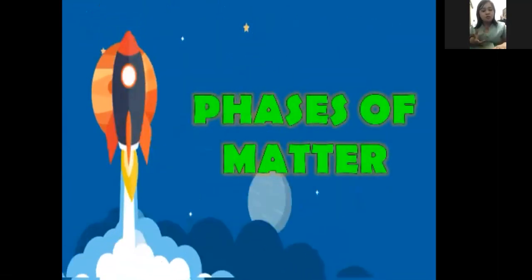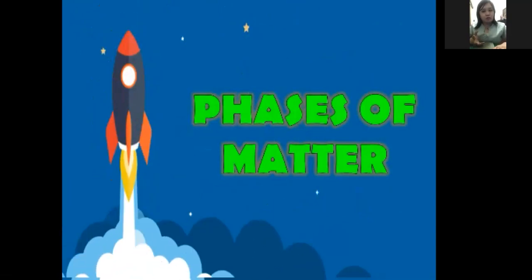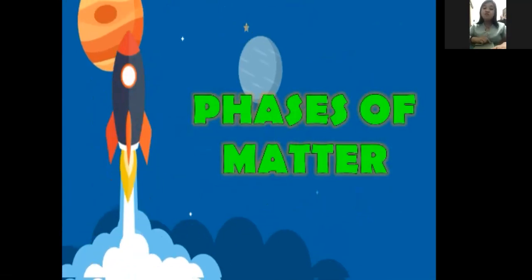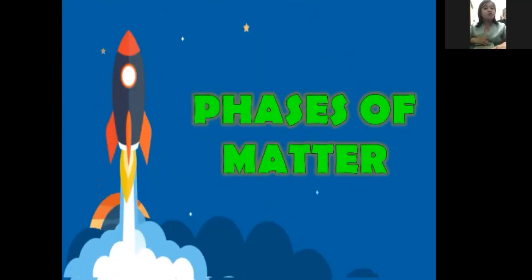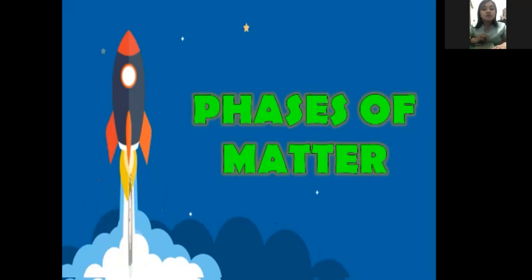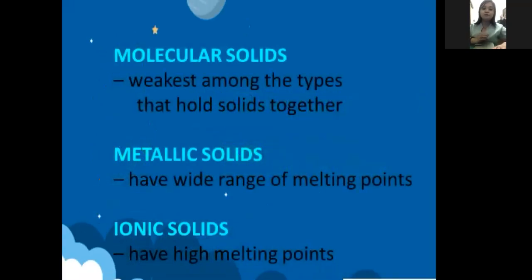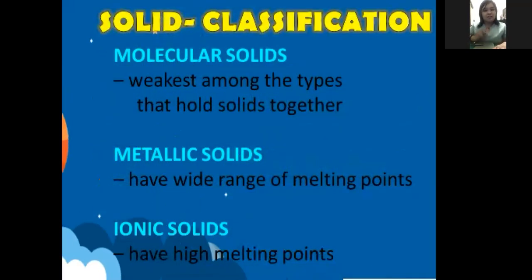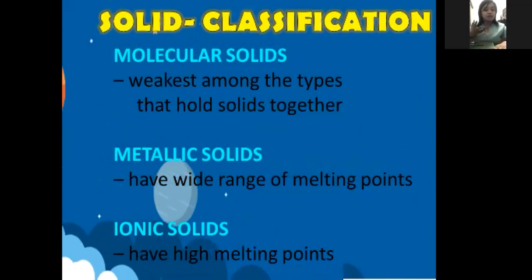Okay, so since we're done with the proponents of matter or atomic theory, let us now go on to the phases of matter, which will answer our question if solid, liquid, and gas are the only phases of matter. Okay, so for the first phase of matter, let us have the solid classification. So there are several solid classifications. Okay, so this will give you more ideas about matter. So the first three are: first, molecular solids; second, metallic solids; third is the ionic solids.